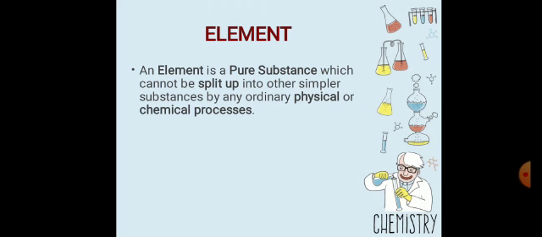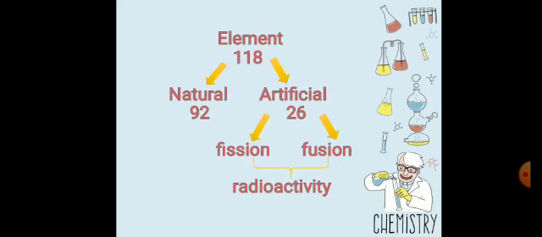Take gold, for example. Gold is an element composed of the same type of atoms, so whatever physical or chemical process we apply, gold cannot be split up into any other substances. This means gold cannot be converted into another type of element, for example silver. Gold is in its pure form.